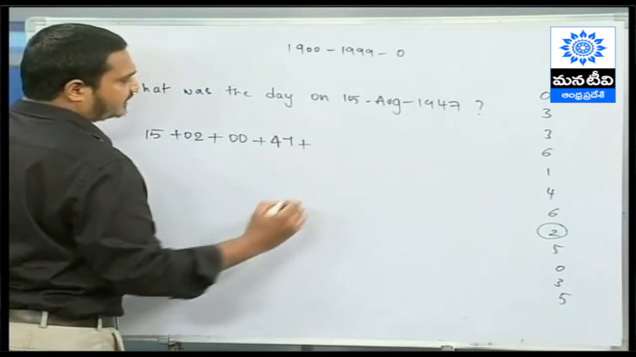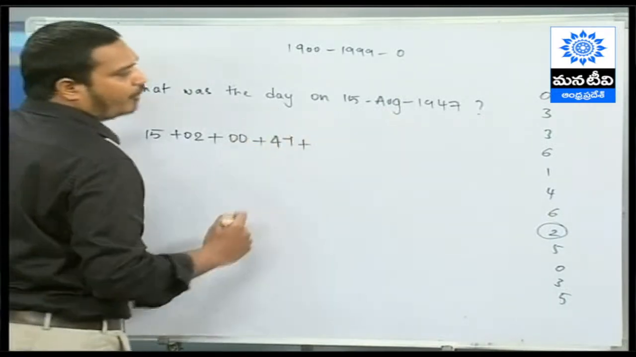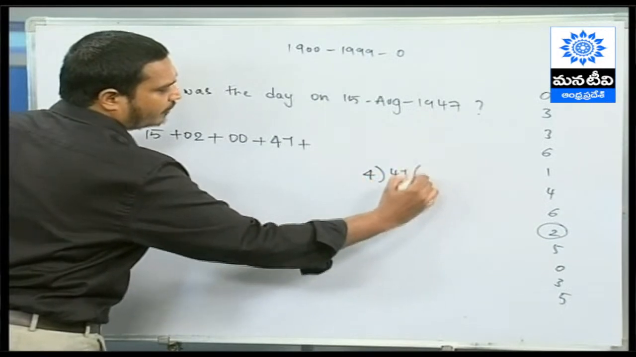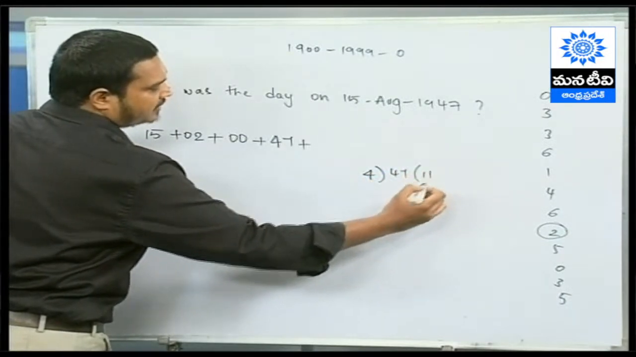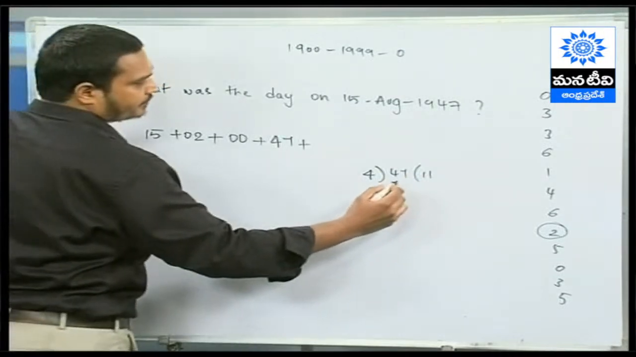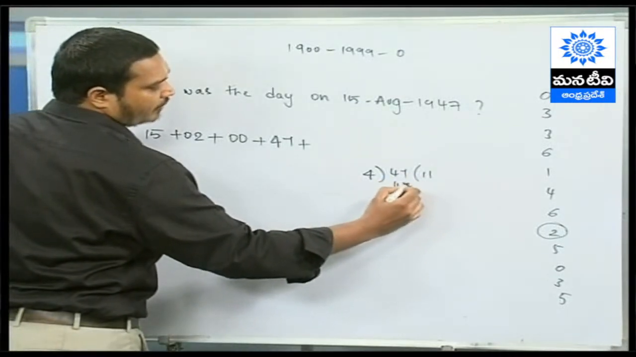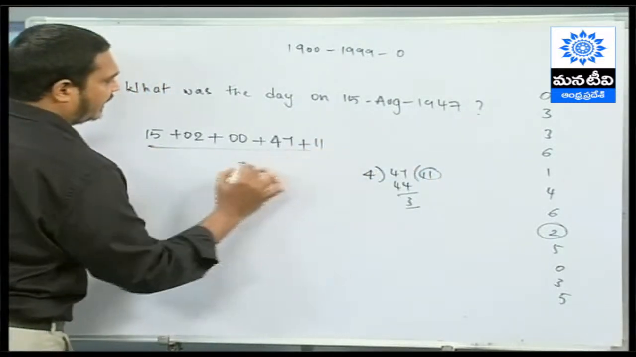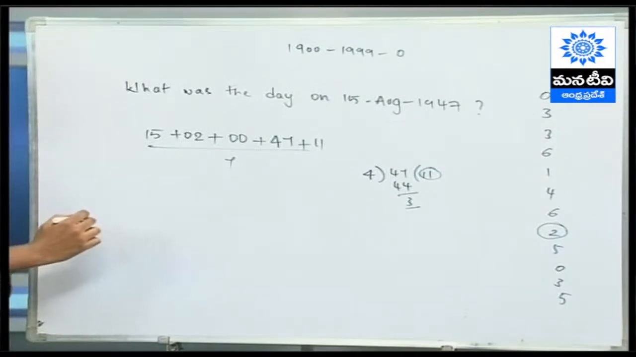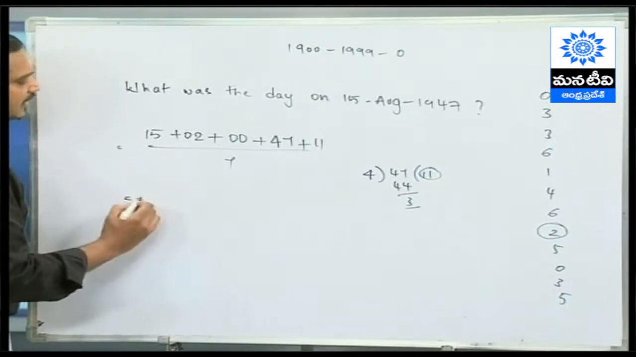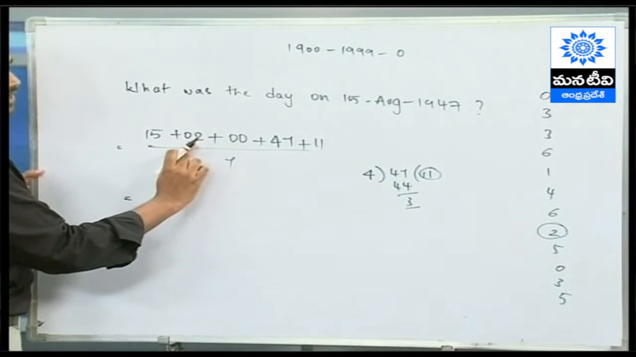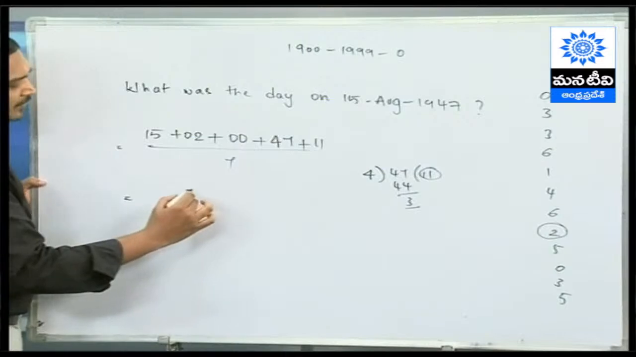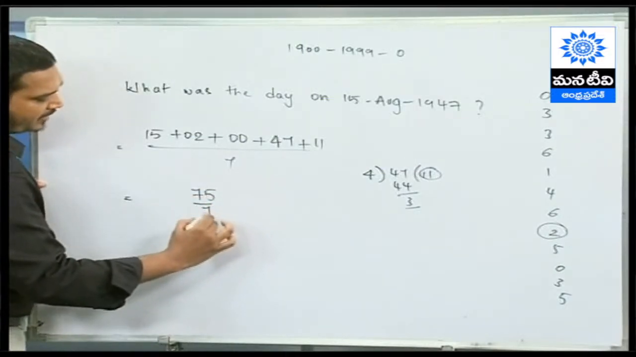Plus, and then what number of 4 multiples in 47? 4 multiples in 47 means just divide 47 by 4. So it is obviously 11s, am I right? 11 fours are 44 and then 3. So 11 multiples of 4. Now just add everything. 15 plus 2 is 17, and 17 plus 47 is 64. 64 plus 11 is 75. So 75 by 7, and this is the final answer you have got.